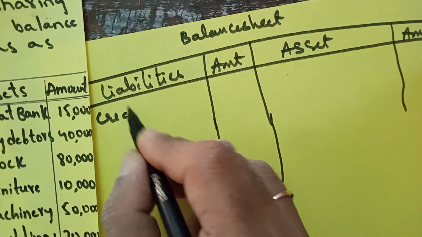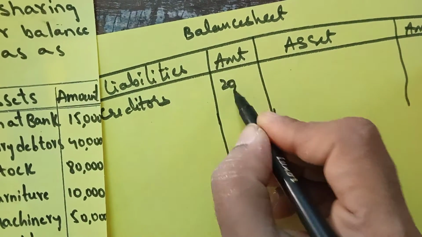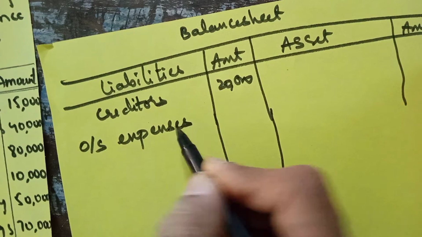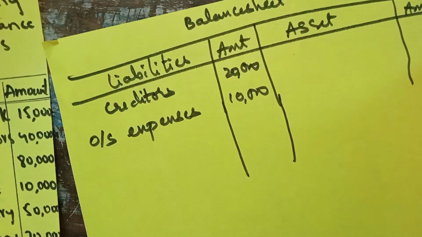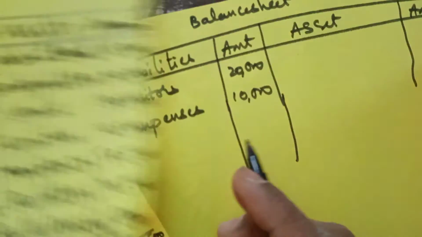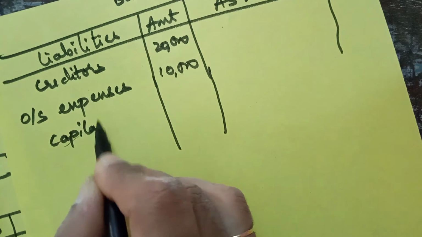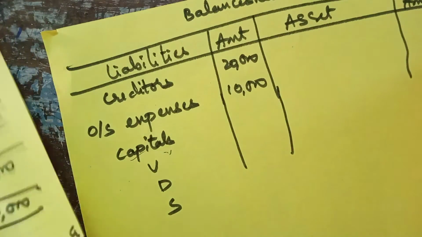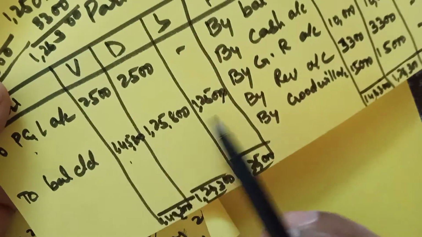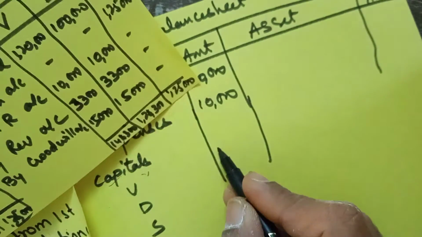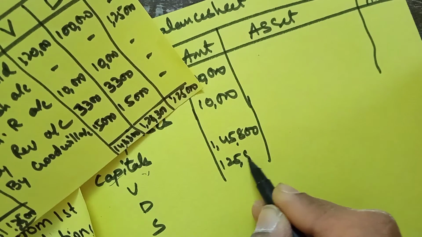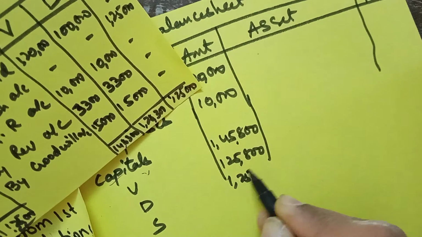So here I am taking creditors 20,000. Outstanding expenses, no changes here, so as usual we will take expenses 10,000. General reserve will not be taken because it has been given to old partners. Now capitals. Capitals of Vasu, Dasu and Sonu, what balances we found in the partners capital account, those balances only you will write here: 1,45,800, 1,25,800 and 1,25,000.